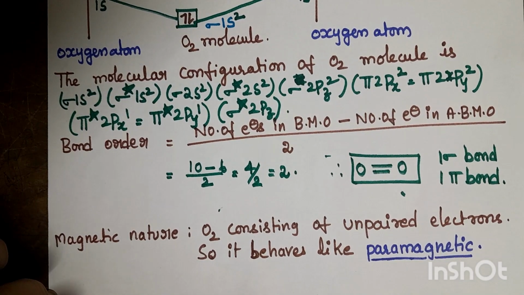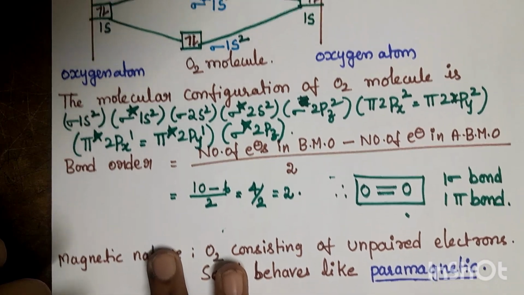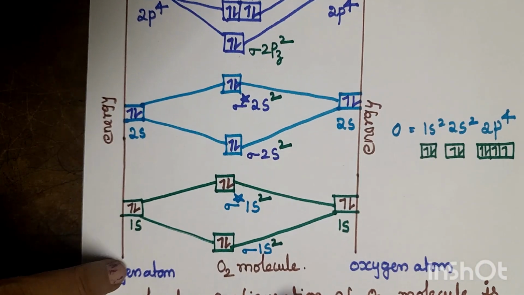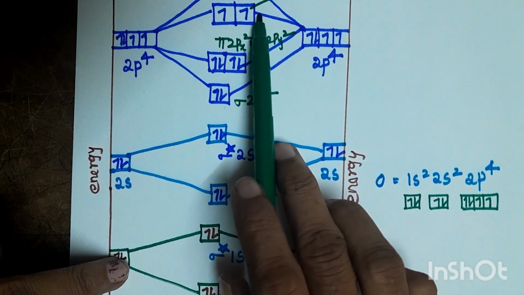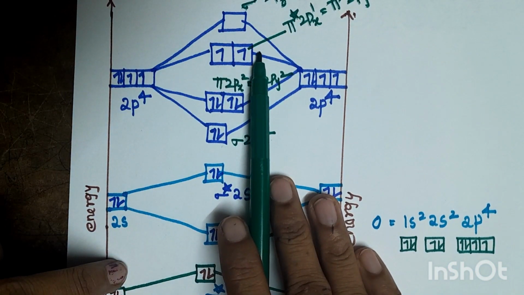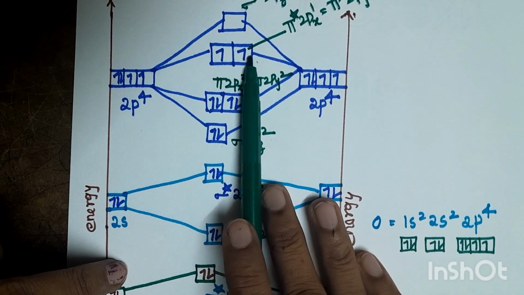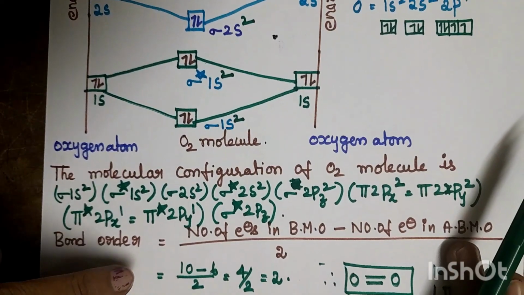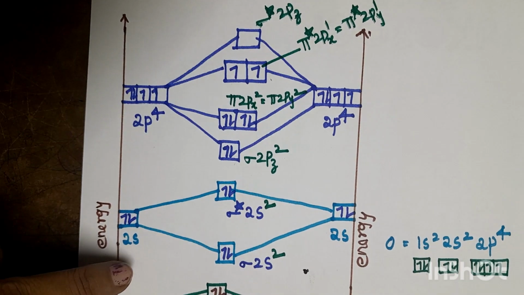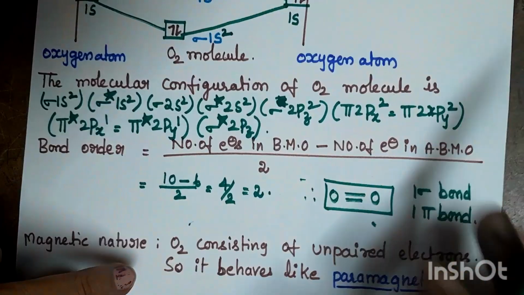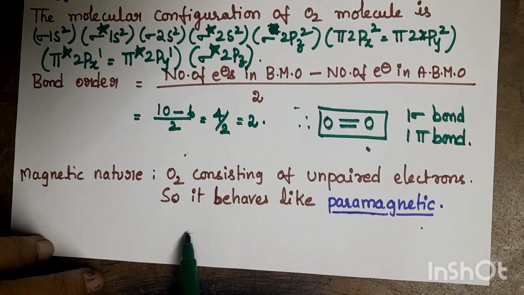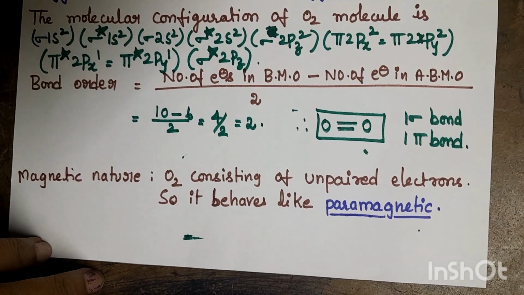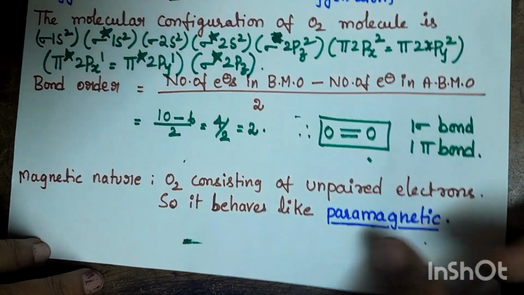Next, let us calculate the magnetic nature. The molecular orbitals of the O2 molecule have unpaired electrons, or single electrons. So the O2 molecule has two unpaired electrons and behaves like a paramagnetic substance. This is about the molecular orbital diagram of the O2 molecule.